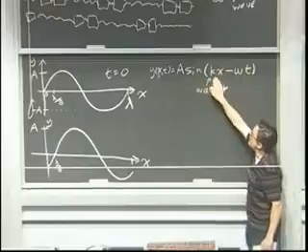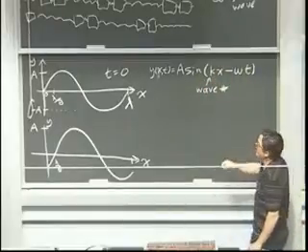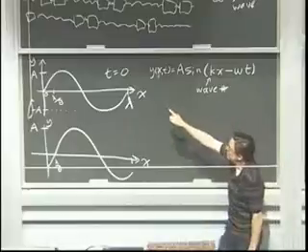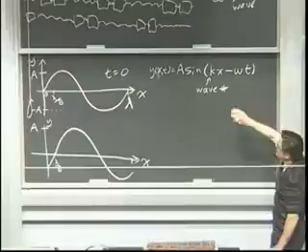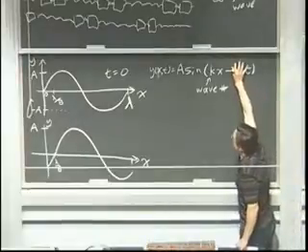When k times x equals 2 pi, that means x has gotten to the point where sine has gone through a full cycle. So let's consider this picture right here. I label it t equals 0. Look at our equation: if this equation is true, and I stick in t equals 0, then this goes away. So I just have a times sine of kx.